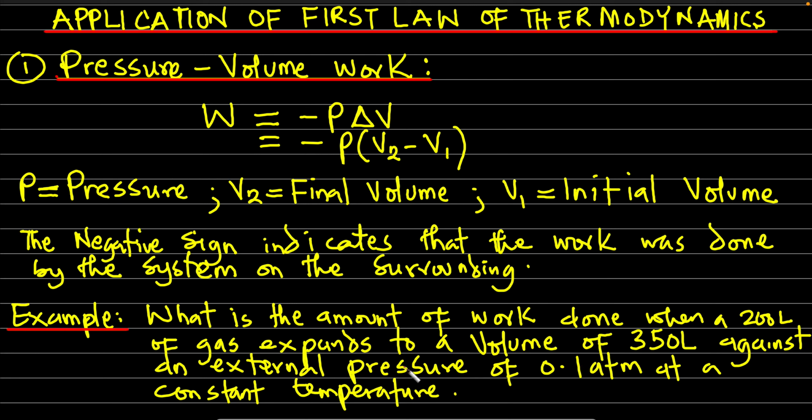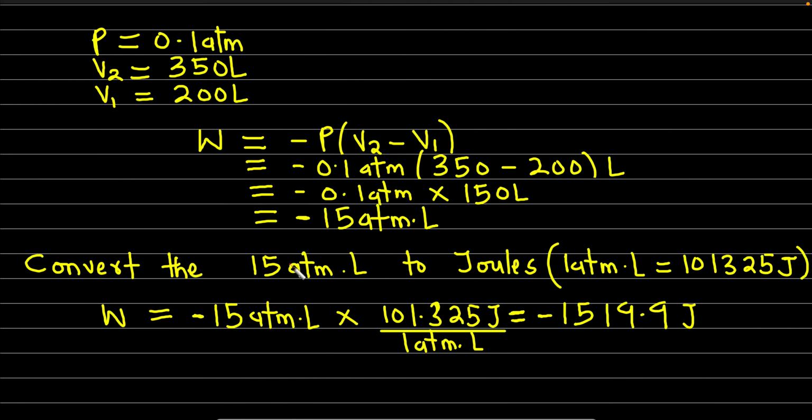I repeat again, what is the amount of work done? That is, W is what we are asked to find here. What is the amount of work done when 200 liters of gas expands to a volume of 350 liters against an external pressure of 0.1 atm at a constant temperature? Putting out the parameters, we have pressure is 0.1 atm, final volume is 350 liters, initial volume is 200 liters.